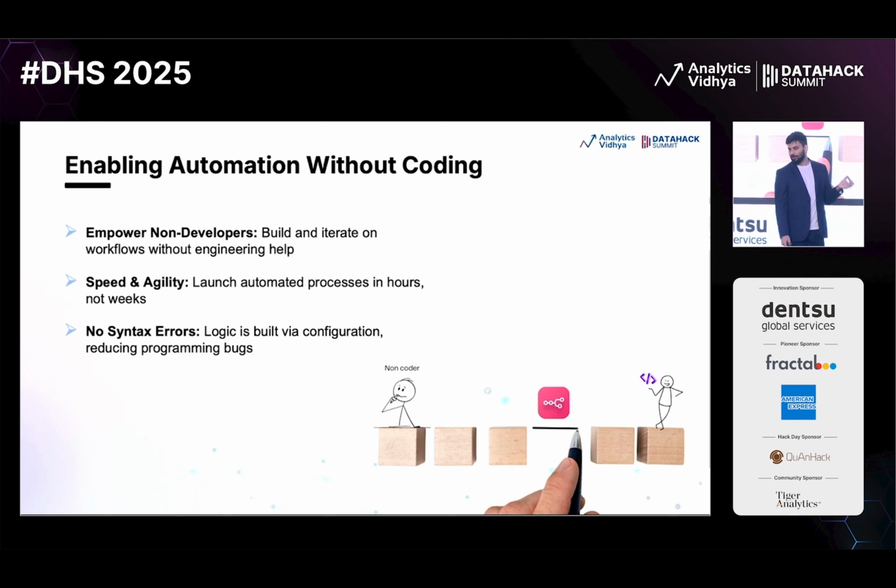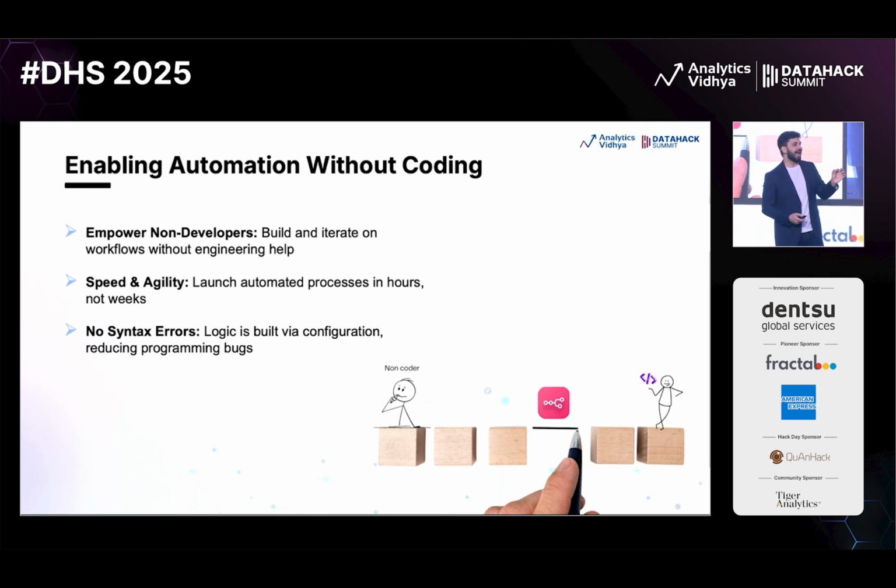Going next, enabling automation without coding. So this is a good diagram which I have created, which is kind of bridging the gap between a no-coder and a coder, right? The major thing is that it is empowering non-developers. So if you are the owner of a problem, right, this is how it used to happen 10 years back. Some non-tech person, or let's say some problem owner or project owner, used to come up with a solution. He used to communicate the same to the dev team or the IT team. They used to code everything, right? Then we used to have multiple iterations. And something which might take a week used to take a month, right?